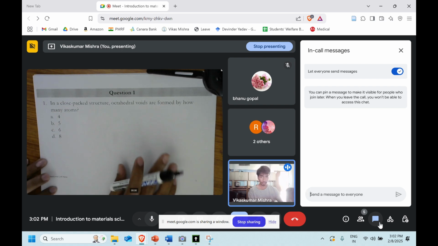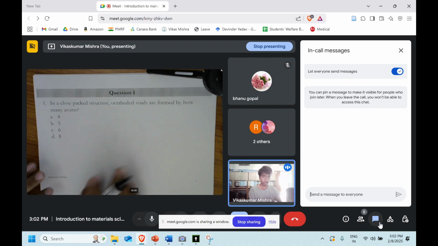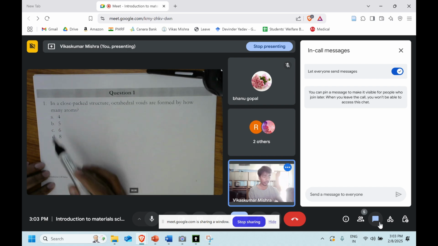So we need to form the octahedral void. What do you think? How many atoms will be needed to form the octahedral void? A, B, C or D? Like 4, 5, 6 or 8?